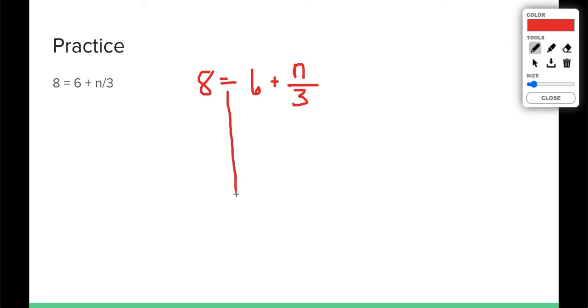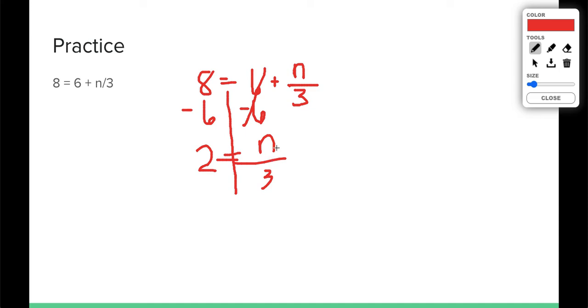Start by drawing that line from your equal sign. You're starting on the same side that has the variable, but with the piece that's furthest away from your variable. That's your 6. Right now, my 6 does not have a symbol in front, which means it's a positive, so to get rid of it, we're going to use the opposite symbol, which is to subtract it or use a negative. That gets rid of my 6's over here. We're left with n over 3 equals 2.